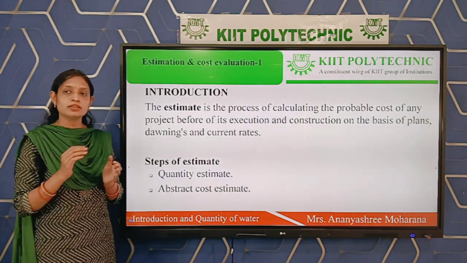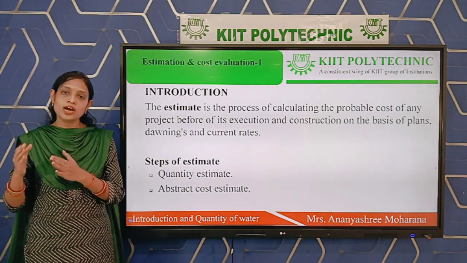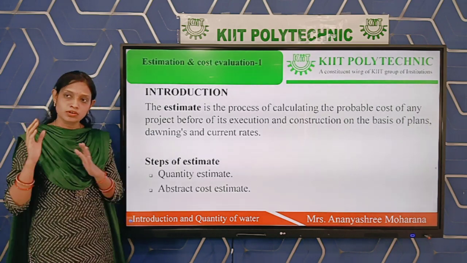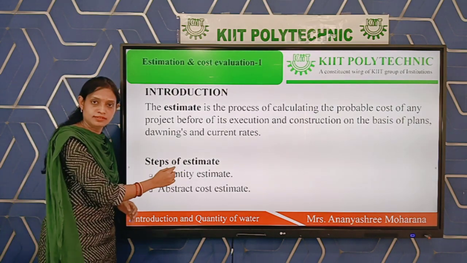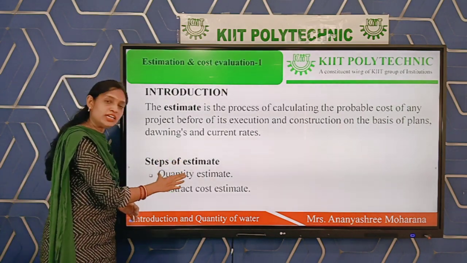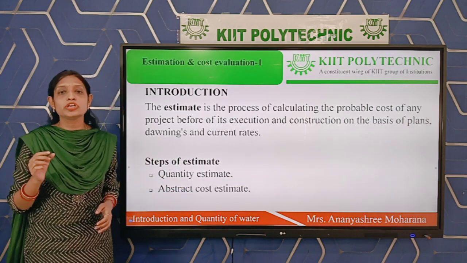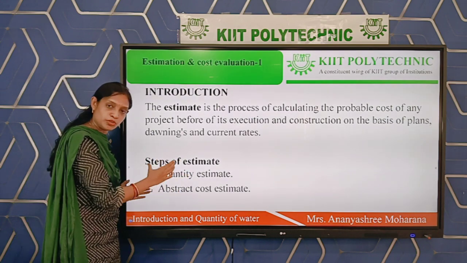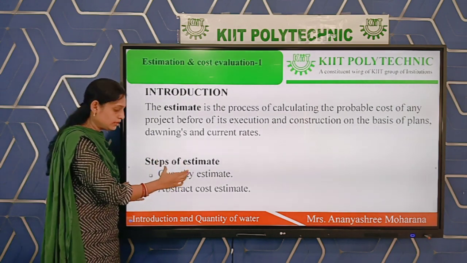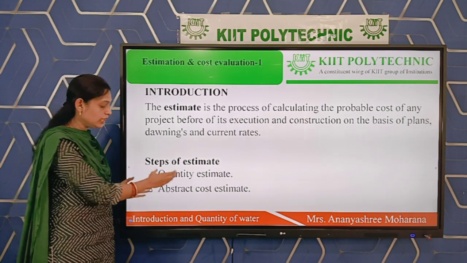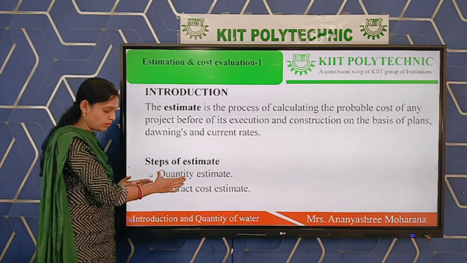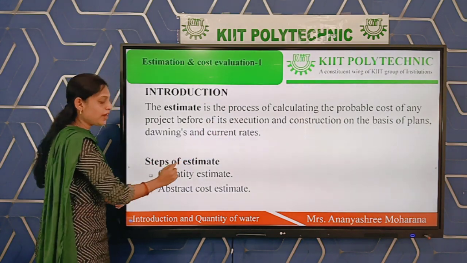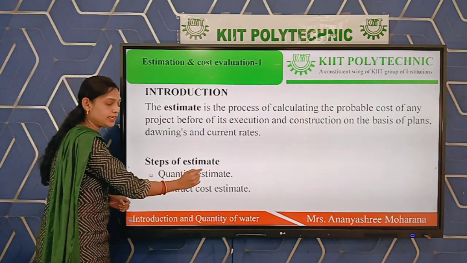Suppose we are doing brick work. In the wall we are using brick. For that particular type of work, brick work, how much quantity is there? That quantity you first have to calculate. Suppose we are doing concrete work, how much quantity of concrete is there, that we first have to find out. Then we have to convert this quantity to the cost according to the current rate. So the first part we have to complete is the quantity estimate.